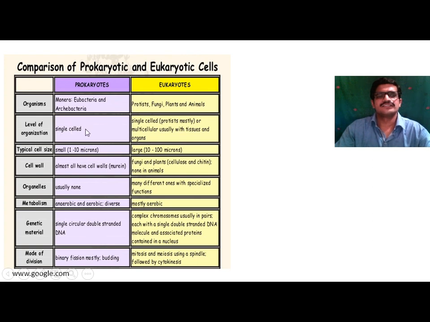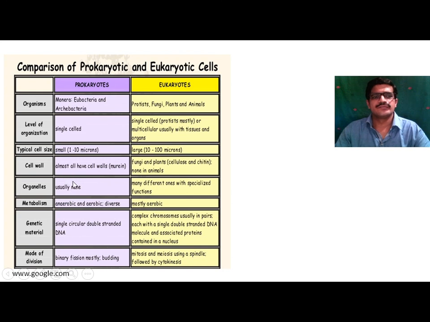Level of organization in prokaryotes is single cell. In eukaryotes, it is single cell or multicellular organism. Multicellular, usually with tissues and organs. Cell size is 1 to 10 micron in prokaryotes, and 10 to 100 micron in eukaryotes. In prokaryotes, the cell wall has murein chemical composition, that is, it is made up of peptidoglycan. In eukaryotes, the cell wall is made up of cellulose and chitin, and is absent in the animal cell.